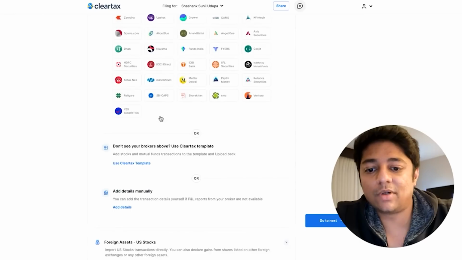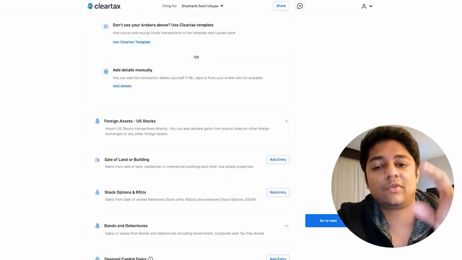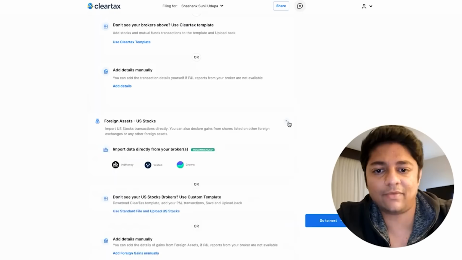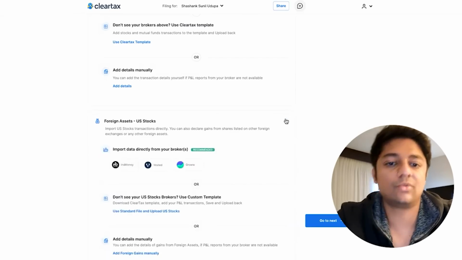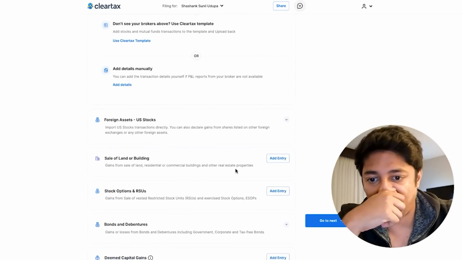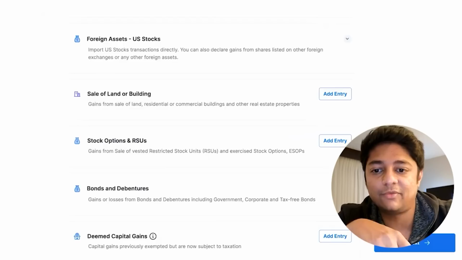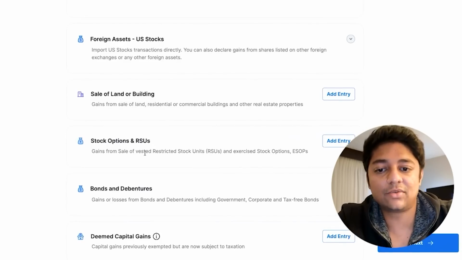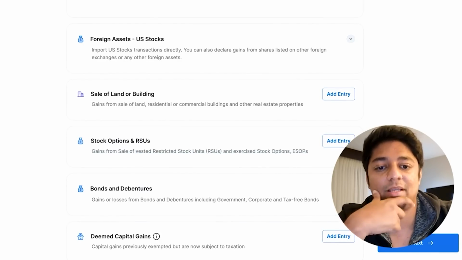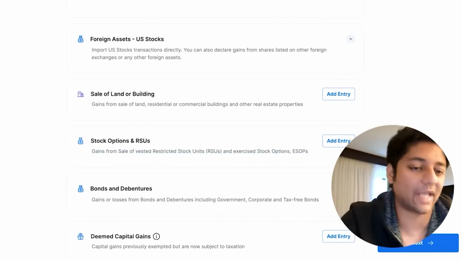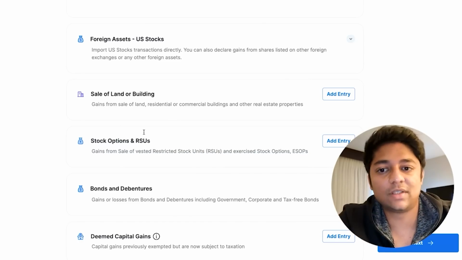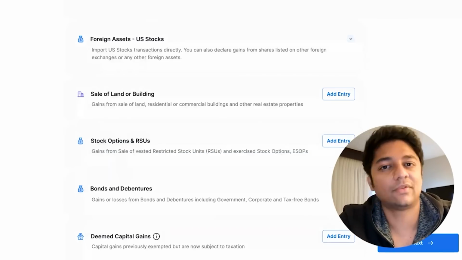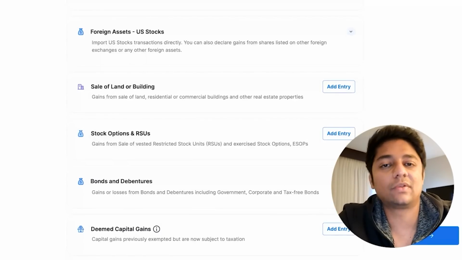Apart from this, they also work really well for US stocks. So if you're using Vested or INDmoney, they also have tie-ups with them, and also Groww, so you can log in again and do that. Apart from this, something a lot of people suffer from is stock options and RSUs. A lot of people have come and asked me about employee stock options. How do I pay tax? How much tax do I pay? That also comes into this. Last year I also had a sale of a flat, and the tax on that also, it can help me with this.